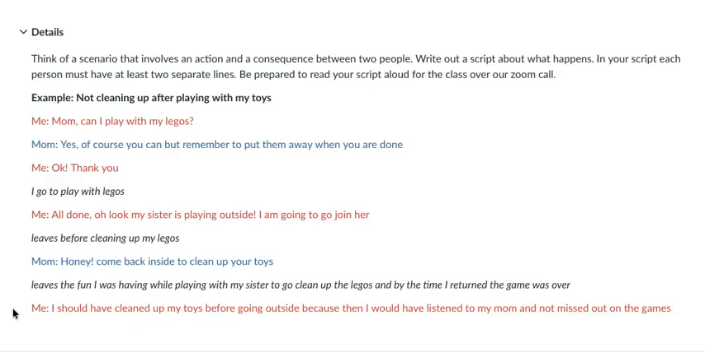So as you can see in my script, I have my action, which is me playing with my Legos, and then me leaving my Legos before I clean them up. The consequence is that I have to go inside and clean them up, and I miss playing with my sister and playing the games, and I didn't listen to my mom.